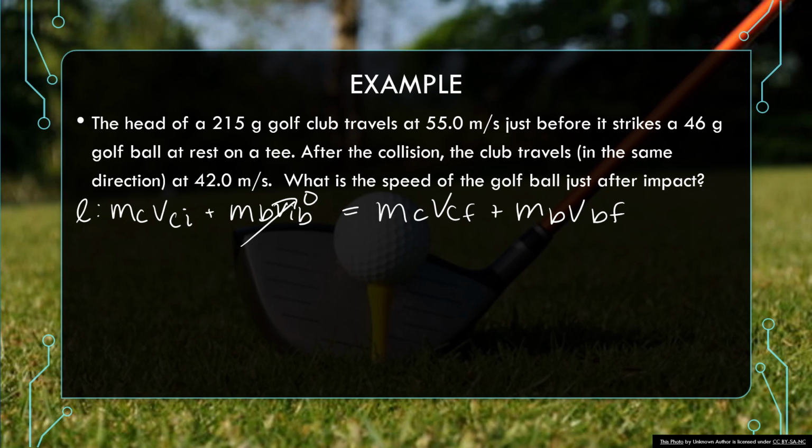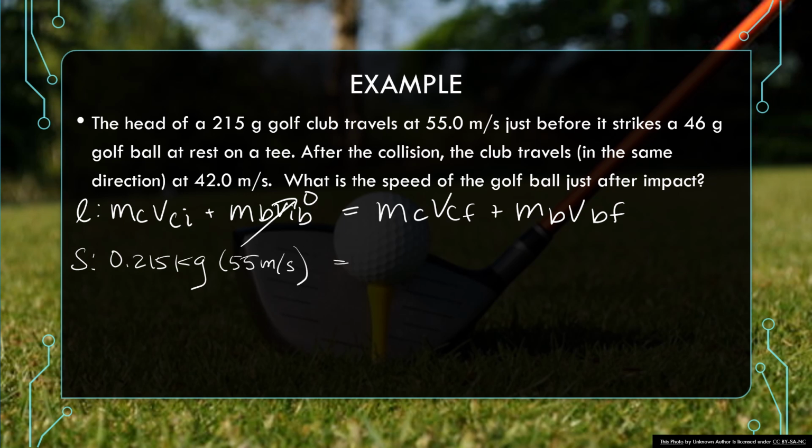Okay, so I moved my equation up to the top so I have a little bit more room. And let's plug all of this in. So the mass of the club was 0.215 kilograms. The initial velocity of the club was 55 meters per second. And then the initial velocity of the ball is not moving, so I got nothing, no momentum there.